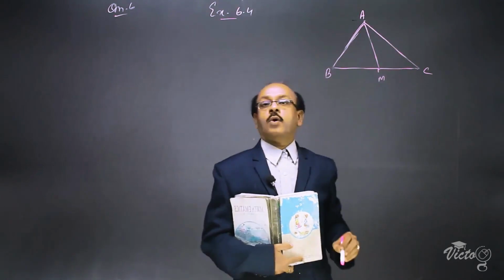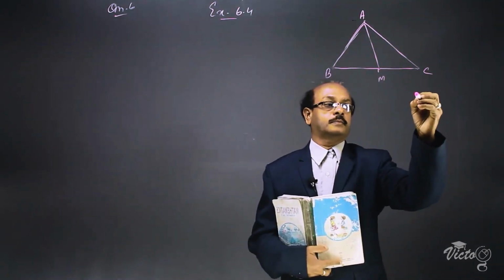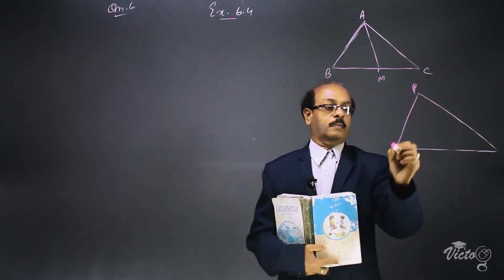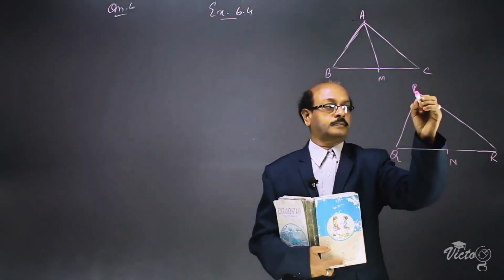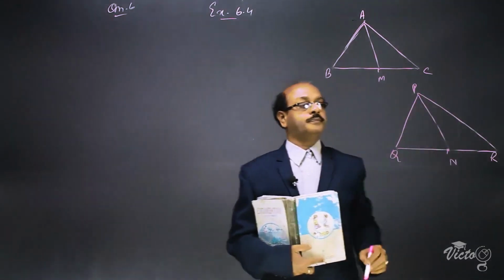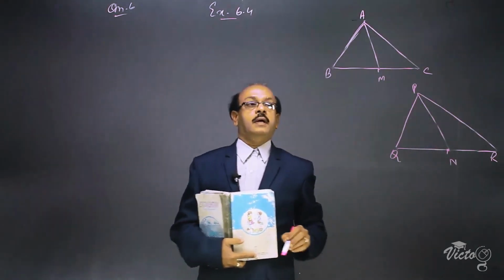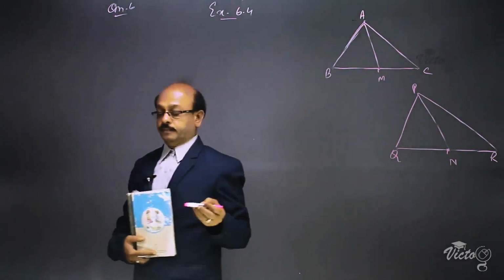AM is a median of triangle ABC and PN is the median of triangle PQR. It is given that triangle ABC is similar to triangle PQR.